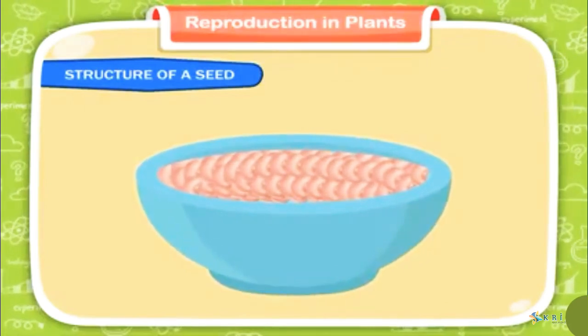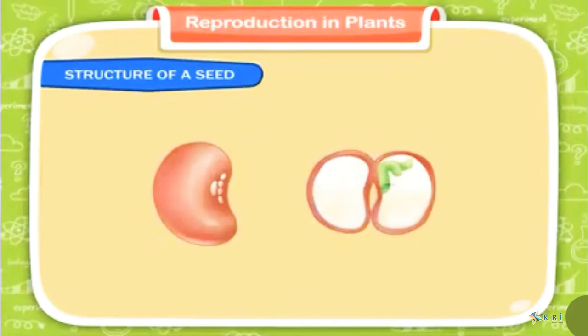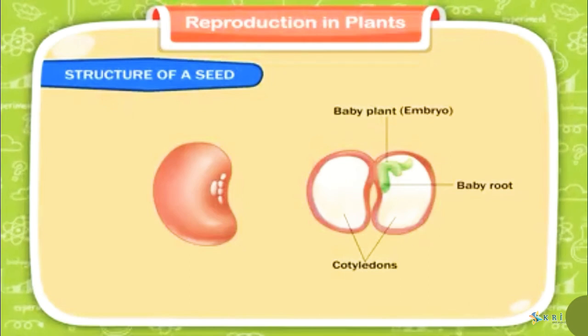Now it becomes easy to split the seed and look at its parts. You will see that a seed has three main parts. A thick outer covering which is called the seed coat. This protects the seed from any damage and also from drying out. The seed coat can be thin and soft or thick and hard. It has a scar. This is the place where it was attached to the fruit. The scar has a tiny hole on it which allows water to enter the seed.